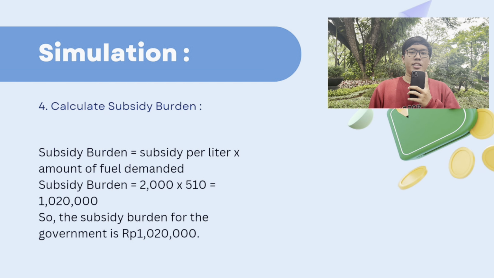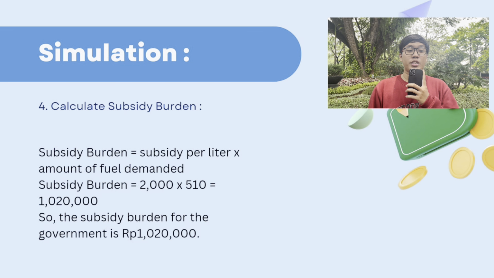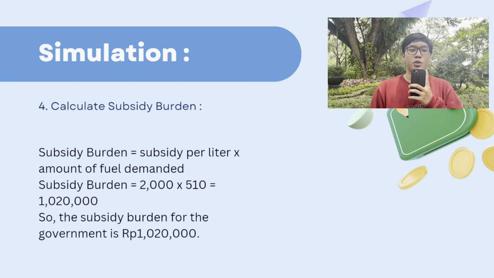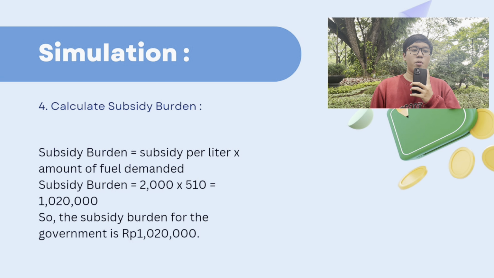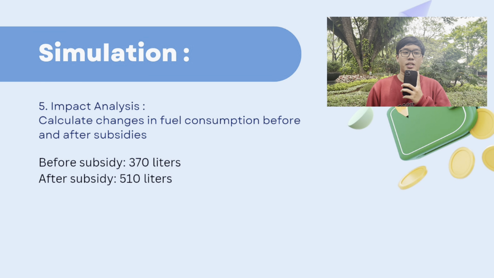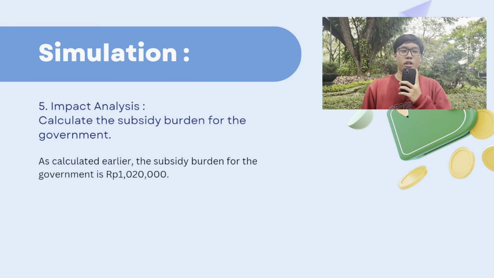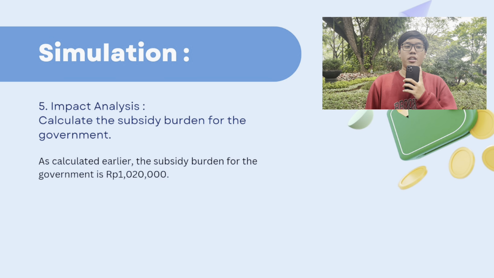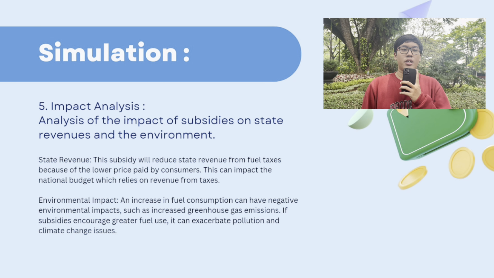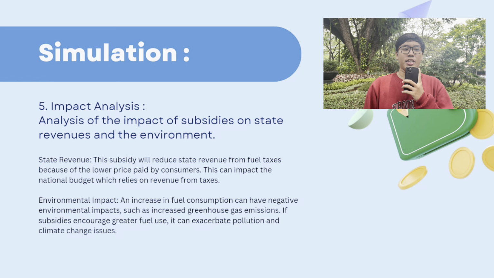Number 4, we calculate the subsidy burden. Subsidy burden equals subsidy per liter times amount of fuel demanded, which is 2000 times 440, which comes to 880,000. So the subsidy burden for the government is 880,000. Number 5, impact analysis. First, we calculate changes in fuel consumption before and after subsidies. Before the subsidy it is 300 liters, and after the subsidy it is 440 liters. Next, the subsidy burden for the government, as calculated earlier, is 880,000 rupiah.